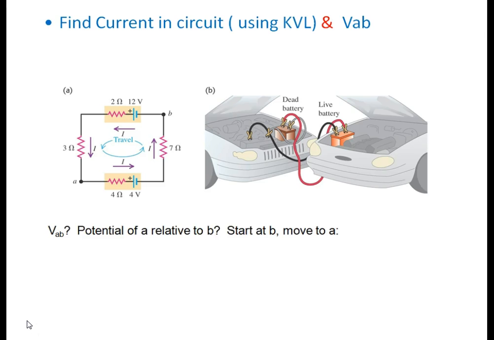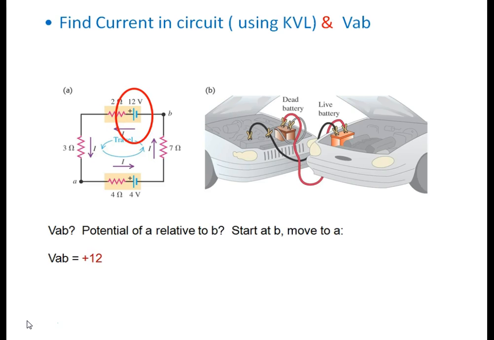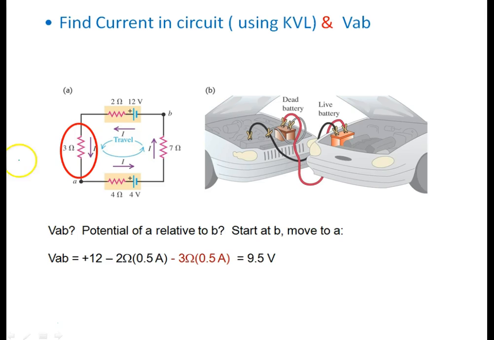Now we have to discuss VAB. We start from point B and move to point A. Plus 12 minus IR equal to VB. I think it is not written here, so let me write here. VB plus 12 minus 2I minus 3I, this should be equal to VA. Now you can calculate VB minus VA or VA minus VB, whatever you require.